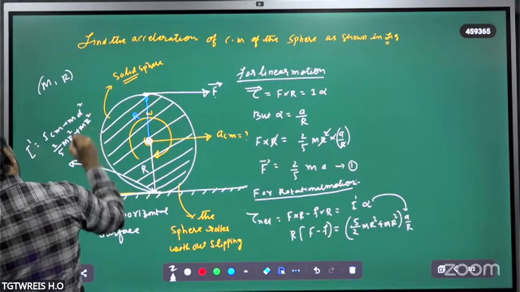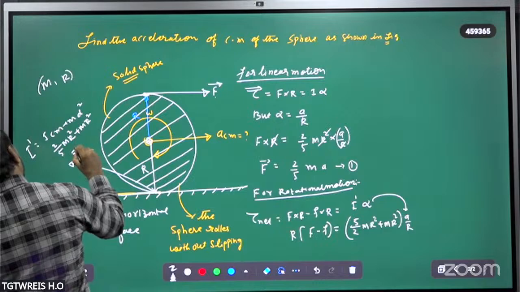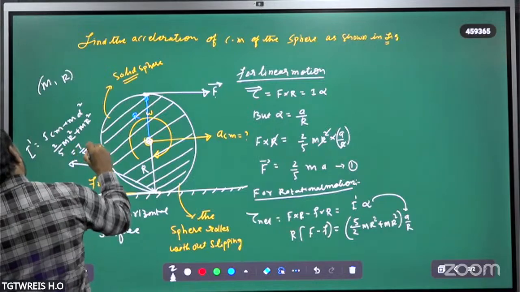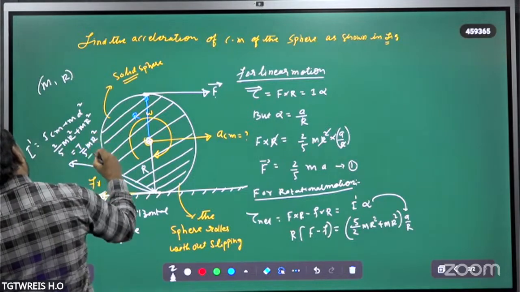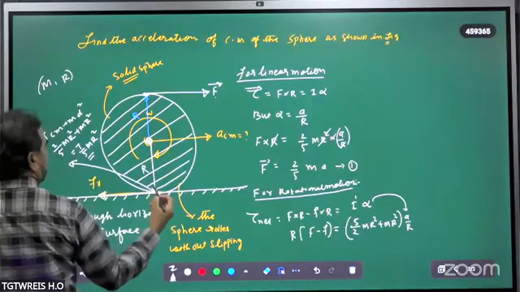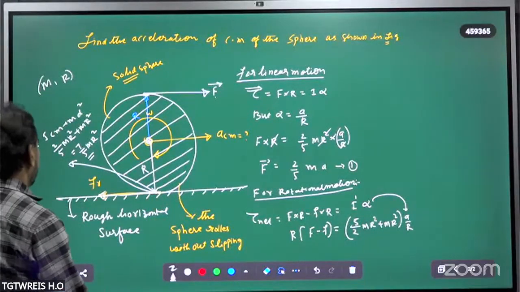How much does it total? 7 by 5 mr square. The net moment of inertia about this point of contact is given by 7 by 5 mr square.